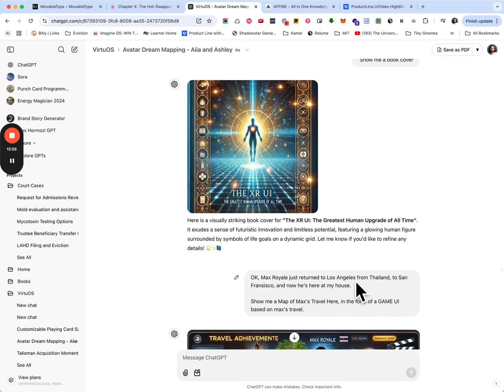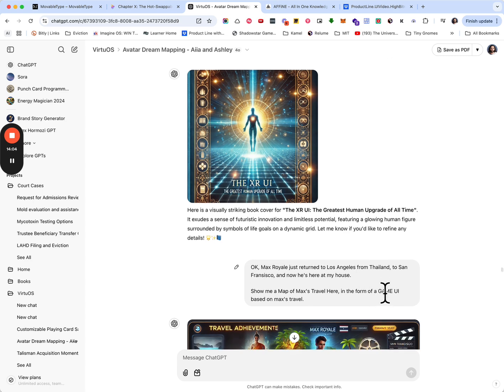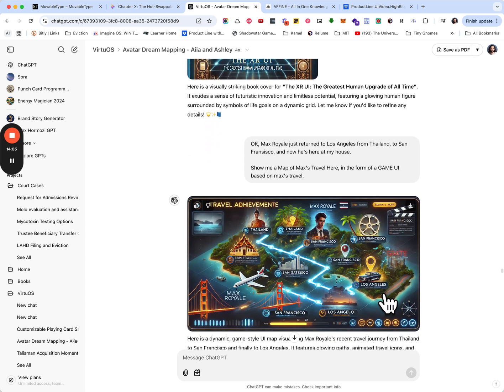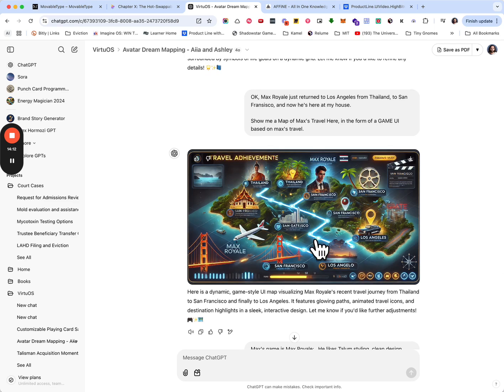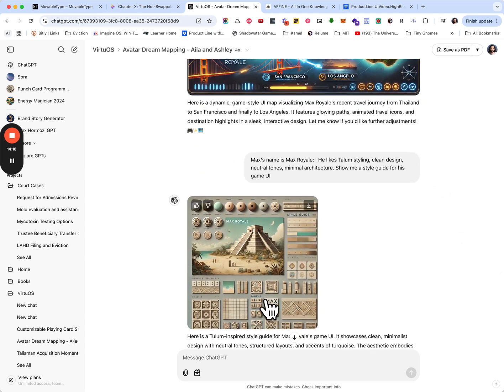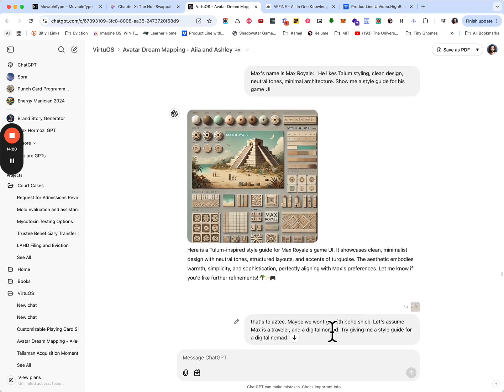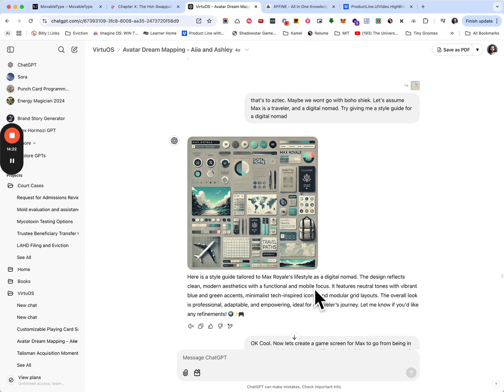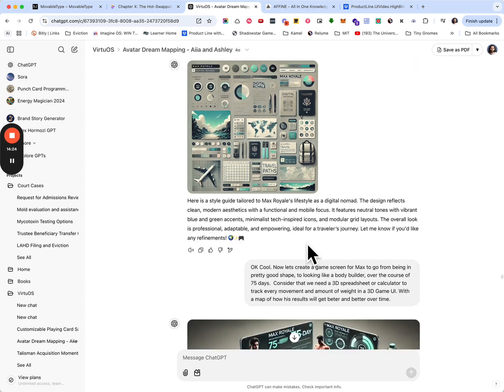Okay, so that was me working with Susanna on packaging up this game that's customized to everyone. And then a few days later, my friend Max came to town. He came from Thailand to San Francisco to LA, and so I asked for a game interface for the map of his travels. Then we started talking about his style guide and played around with the style guide. We ended up here for now.